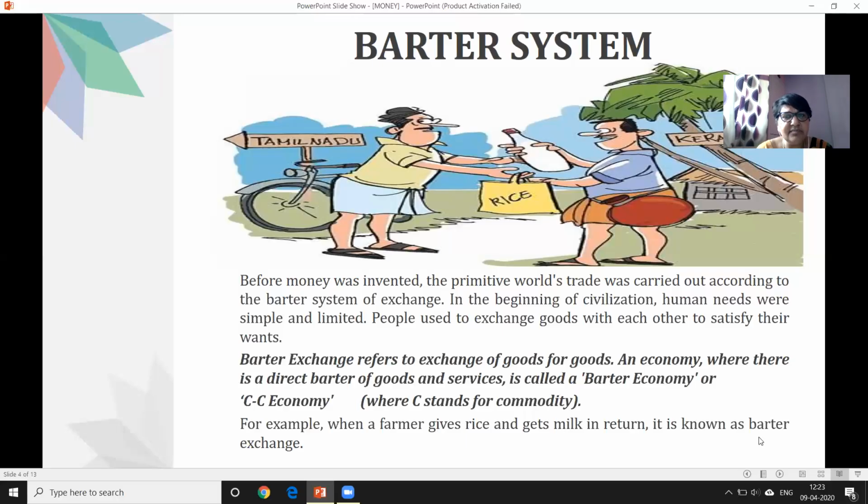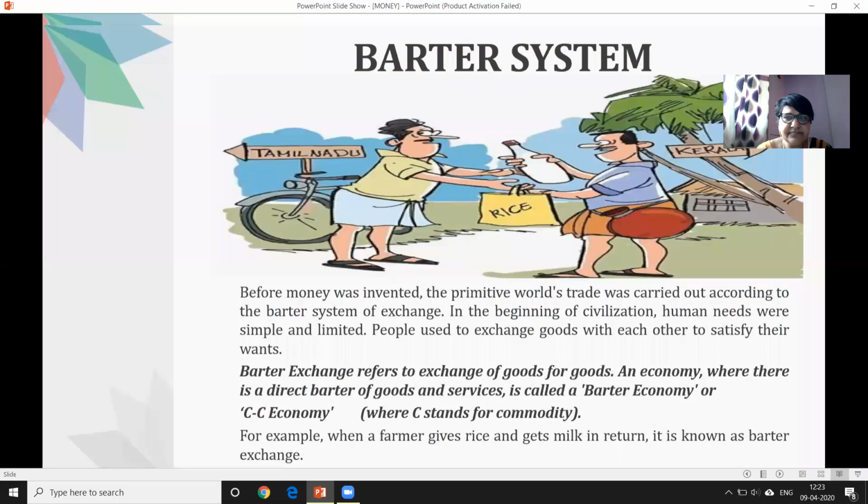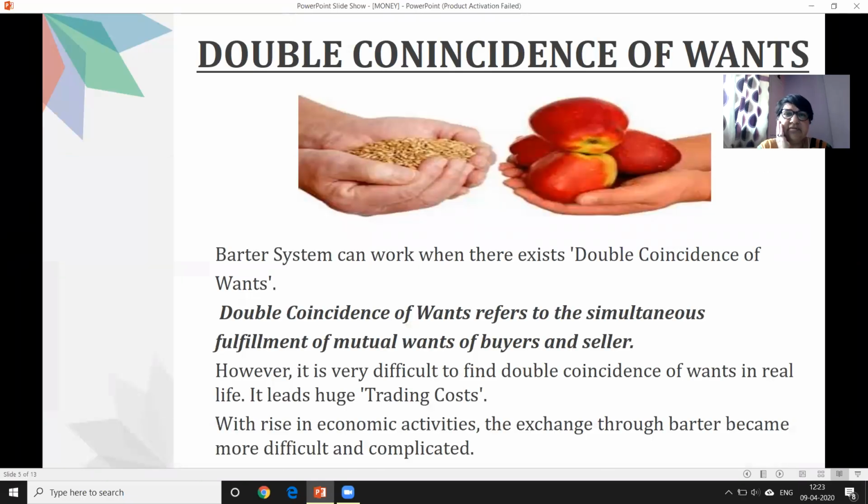What were the limitations faced by a lot of people at that time? The barter system had a lot of limitations and loopholes. To overcome these, money was invented. So let's discuss the limitations of barter. The first thing is double coincidence of wants. The people who want to exchange their goods have to find a person who can sell the product of their choice.